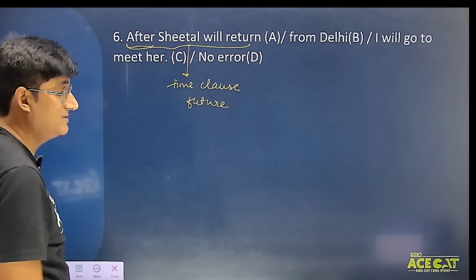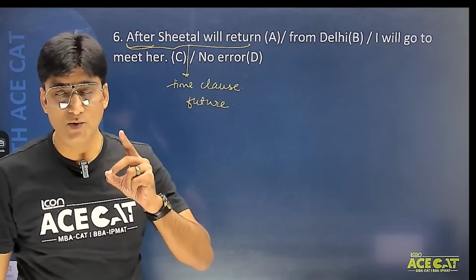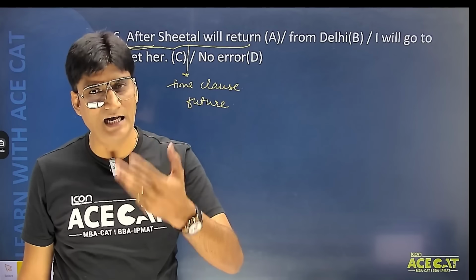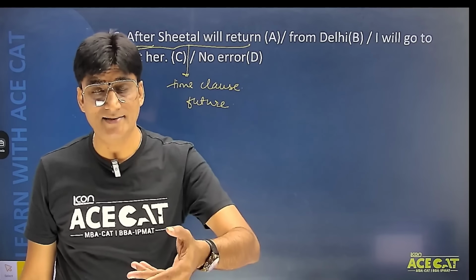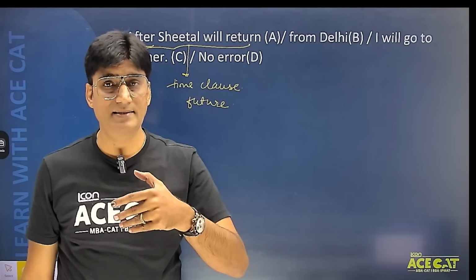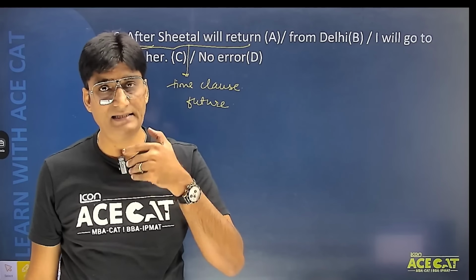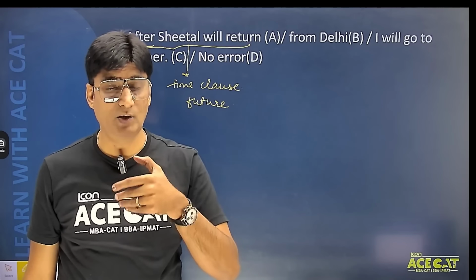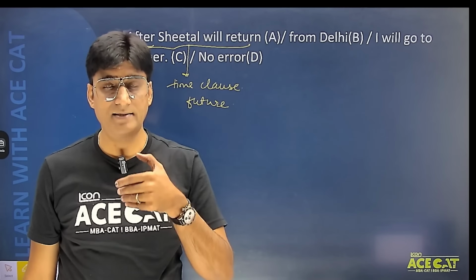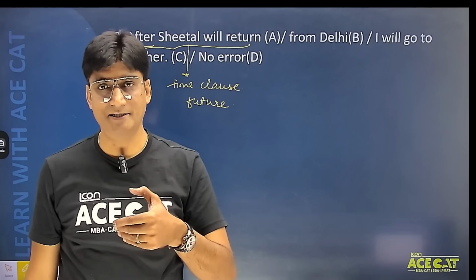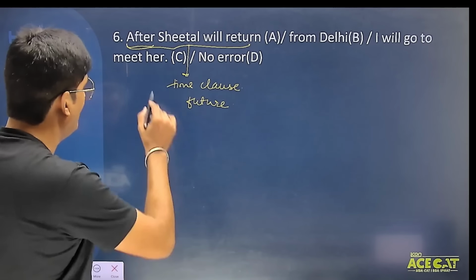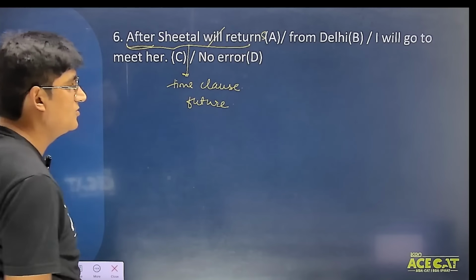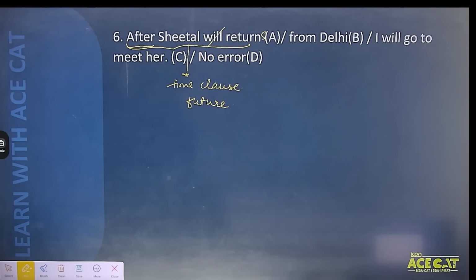Okay? अब समझना ध्यान से. Whenever I use time clause showing future time by using words like after, okay, as soon as, etc. तो हमेशा इस बात का ध्यान रखना, we should never make this time clause in simple future tense. तो सर यहाँ पर कौन सा tense use होना चाहिए? यहाँ पर tense use होगा simple present tense. So do understand, after Sheetal will return is not correct. After Sheetal returns from Delhi. So this becomes the correct answer.